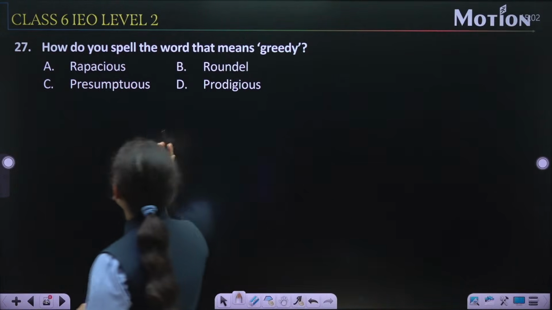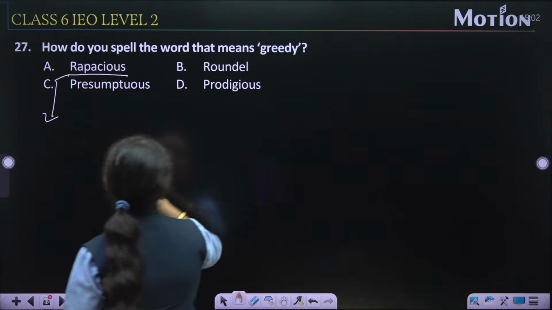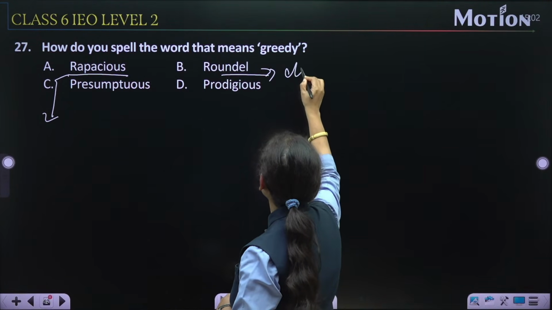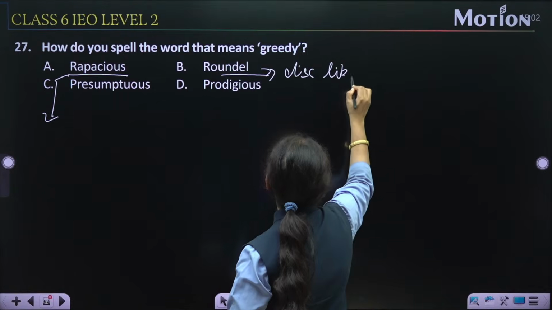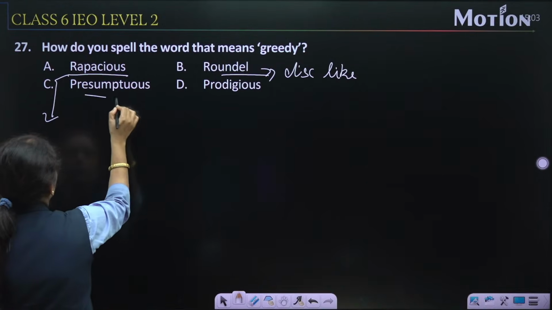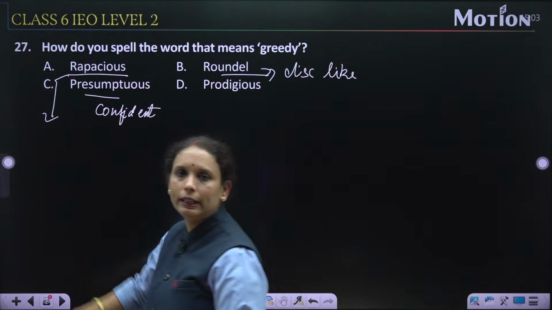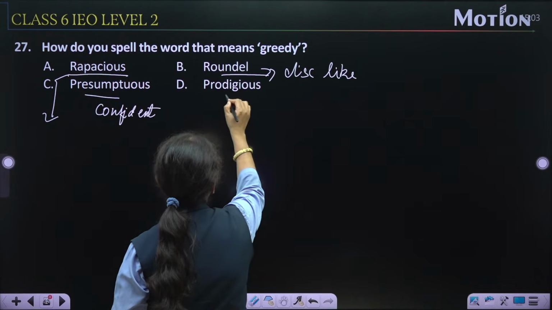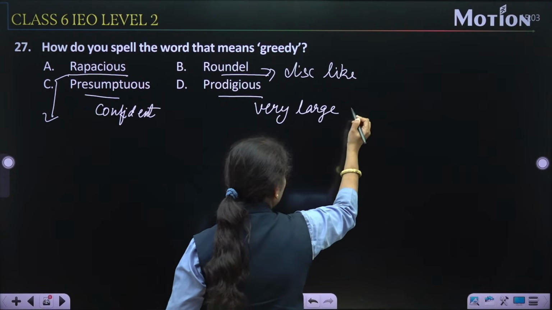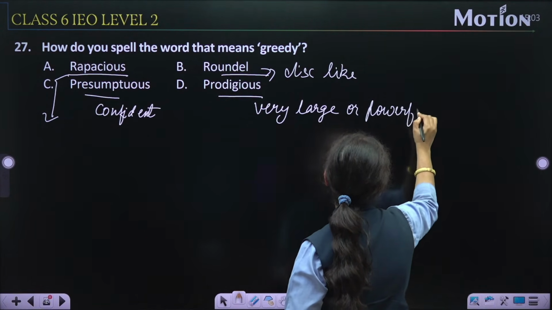Greedy, ओके. तो rapacious, rapacious means, देखते हैं हम, roundel, disc like structure, it means round structure, disc like structure. ओके, presumptuous का मतलब होता है कॉन्फिडेंट, prodigious, very large, or we can say powerful, right.